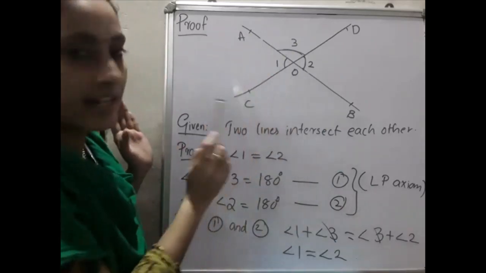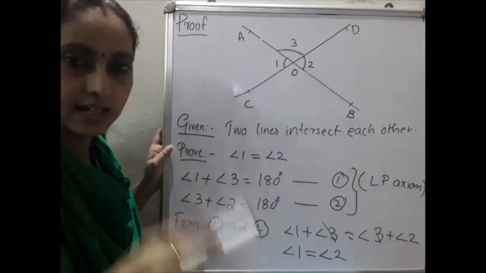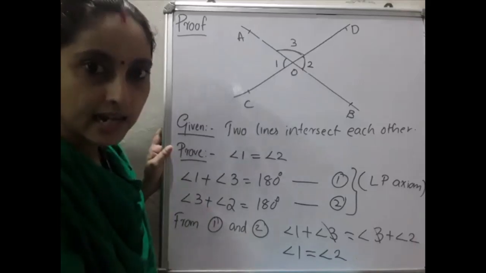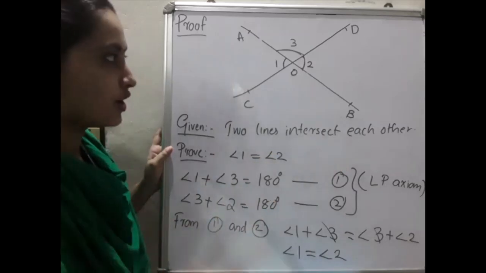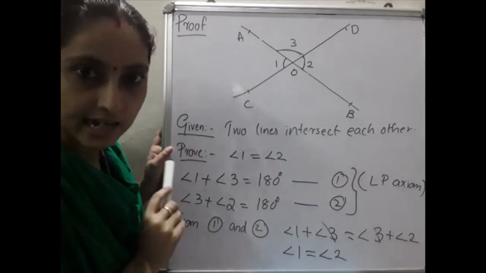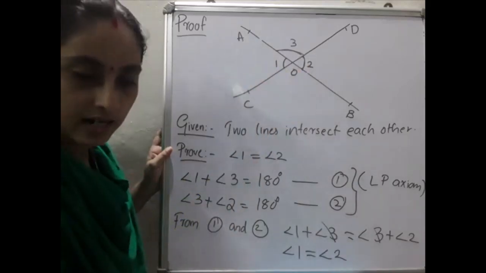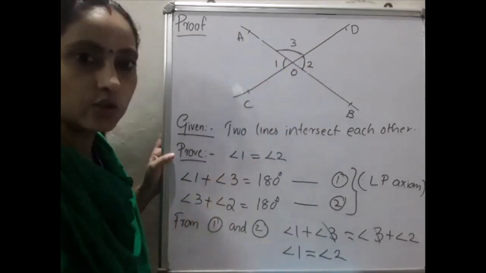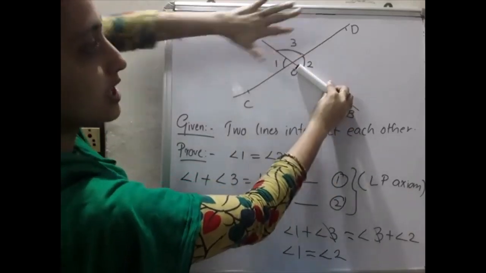Okay, so listen here once again. We want to prove, given according to a question. What is the given? The two lines are intersecting each other. We want to prove that vertically opposite angles are equal. From the figure, angle 1 and angle 2 are the vertically opposite angles. So you want to prove angle 1 is equal to angle 2. Then avoiding this part, consider this much only.